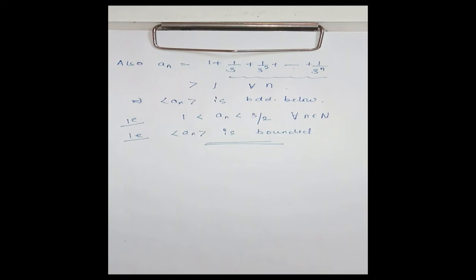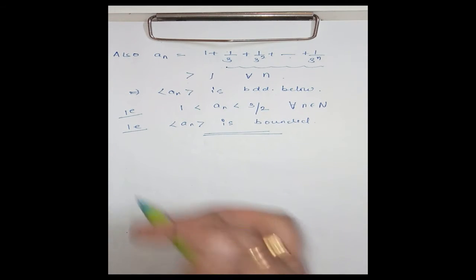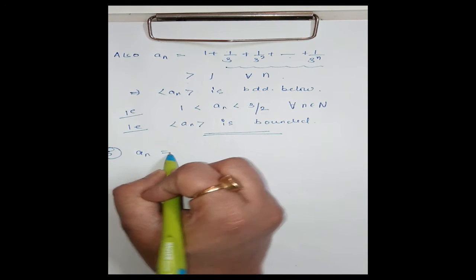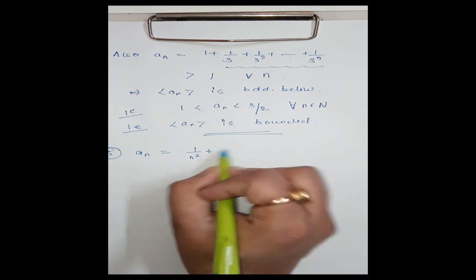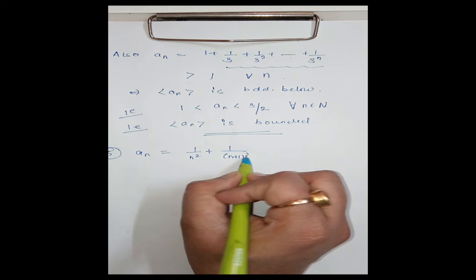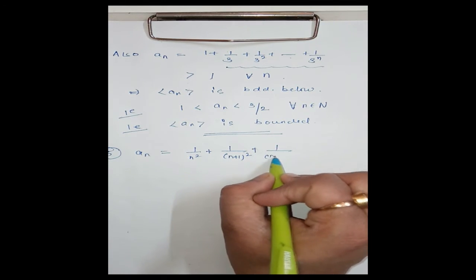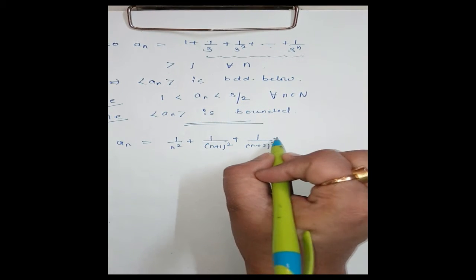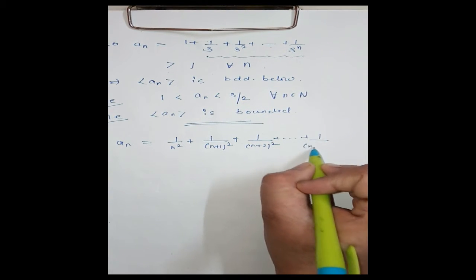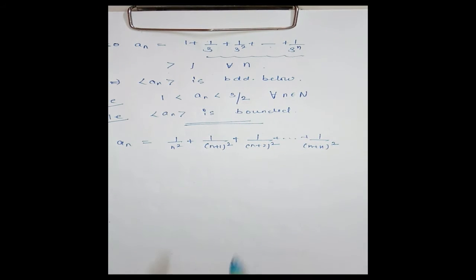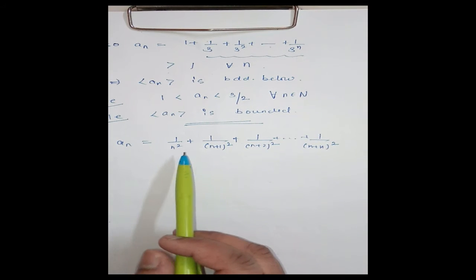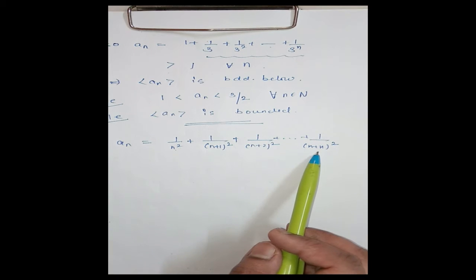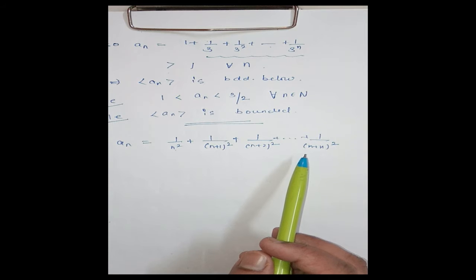Now we come to the next problem. Let us now consider an is equal to 1 upon n square plus 1 upon n plus 1 whole square plus 1 upon n plus 2 whole square up to 1 upon n plus n whole square. Here we are adding n plus 1 terms. Here it is n plus 0, n plus 1, up to n plus n. That means we have n plus 1 terms.